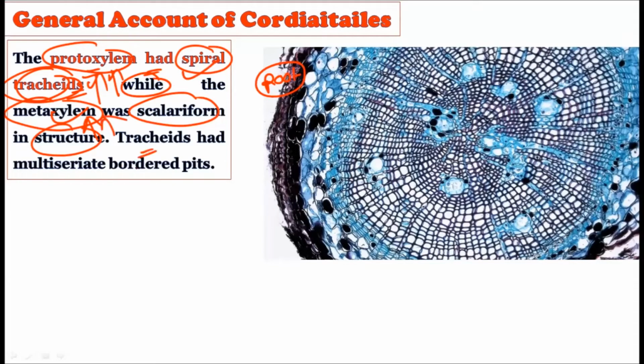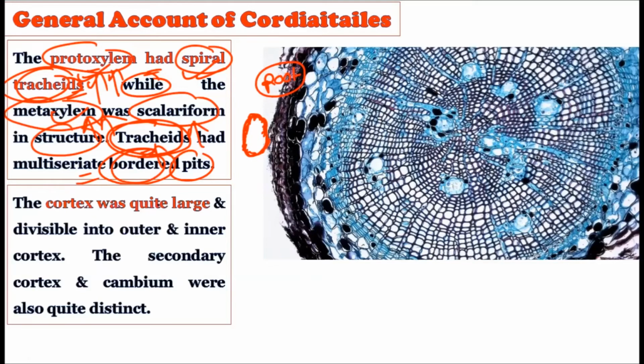These tracheids had multi-seriate border pits. This is very important: the tracheids were showing border pits, that is, pits in their borders like this, which is quite similar to some of today's plants that show border pits in their tracheids. So the protoxylem shows spiral tracheids, the metaxylem shows the scalariform structure, and these tracheids also showed border pits.